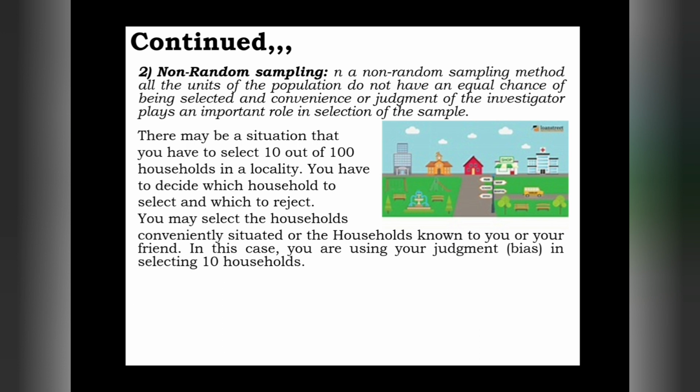To understand, they have given one example. There may be a situation where you have to select 10 out of 100 households in a locality. You have to decide which household to select and which to reject.